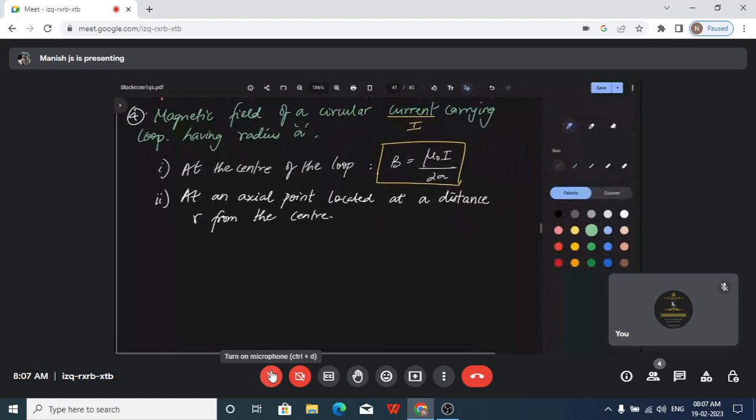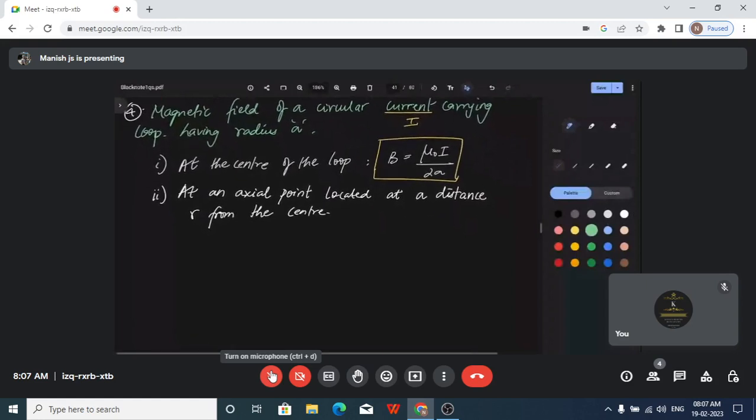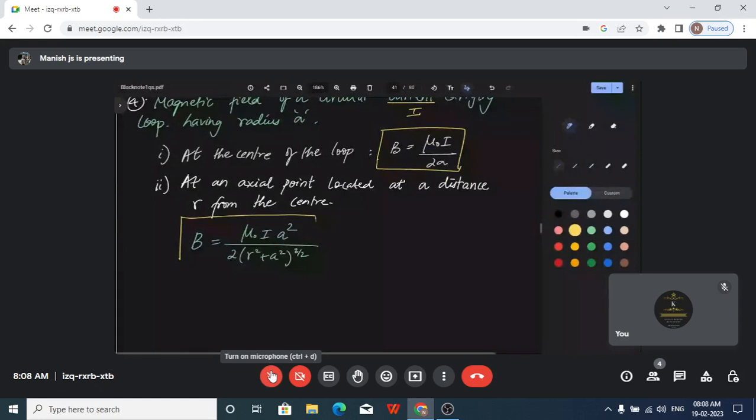An axial point means a little distance away from the center, along the axis. So that is given by B is equal to mu naught I A square upon 2 times R square plus A square the whole to the power 3 by 2. So this formula we will use when it is at an axial point.